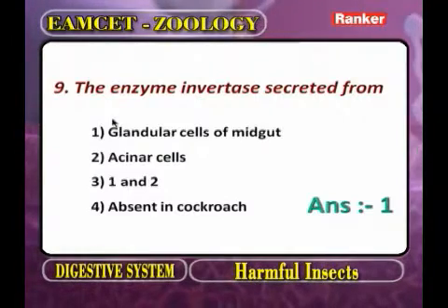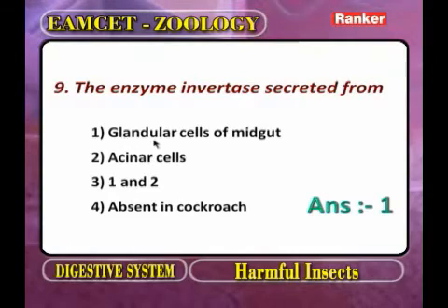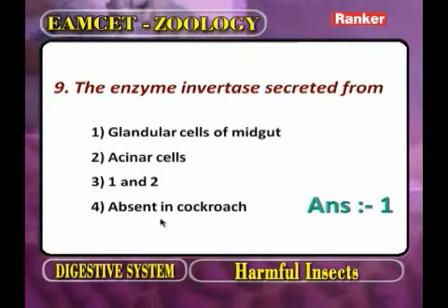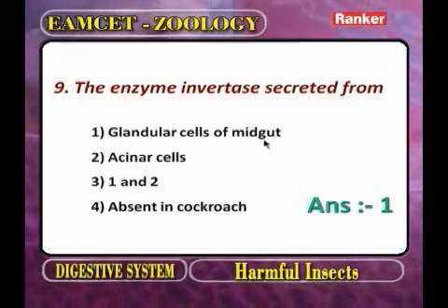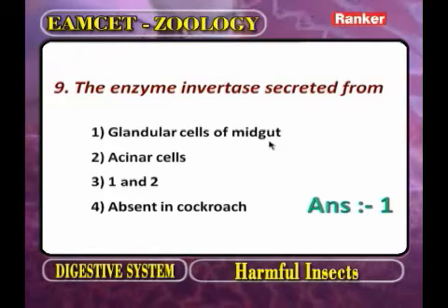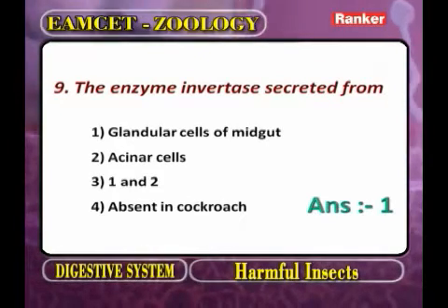The enzyme invertase is secreted from: one, the glandular cells of midgut; second, another option; third, both one and two; fourth, absent. But here the answer is glandular cells of midgut. What type of glandular cells? Endodermal gland cells. Now go for the next question.